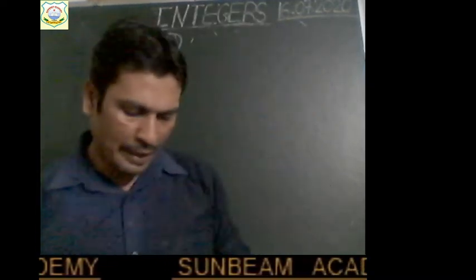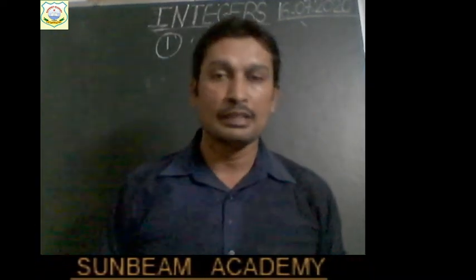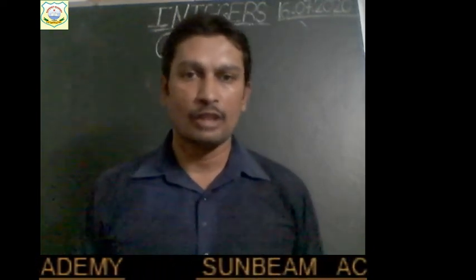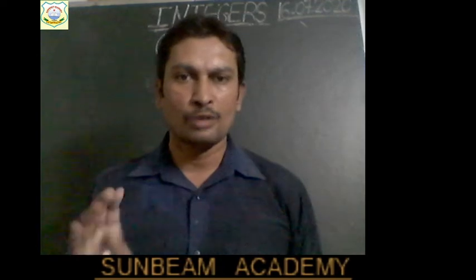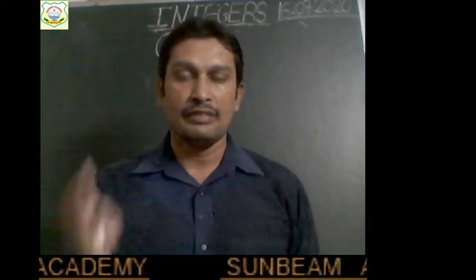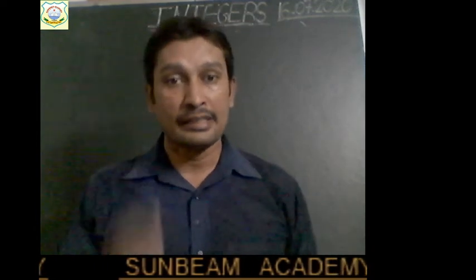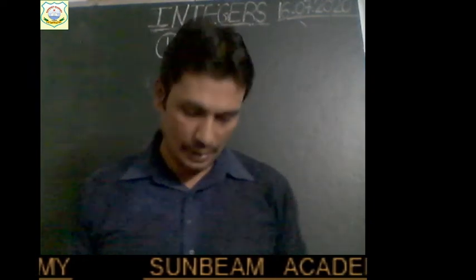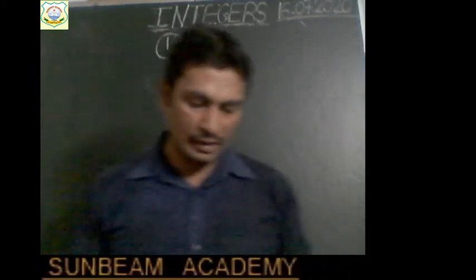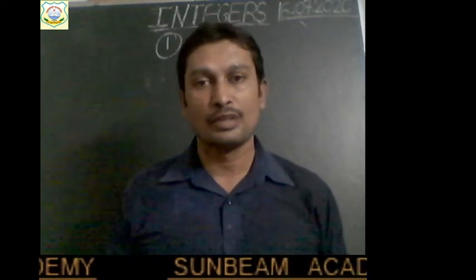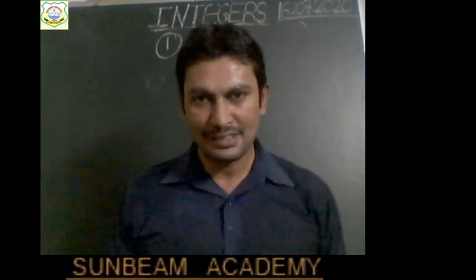In the seventh part, minus 57 by 0. If you multiply minus 57 or any integer with 0, then the result will always be 0. So no matter how large the number is or how small the number is, if we are multiplying any integer, any whole number, okay, with 0, then the result is always 0. Clear? So you can solve this. Similarly, in the eighth part, we have to multiply 0 by minus 31. So again, the result will be 0.